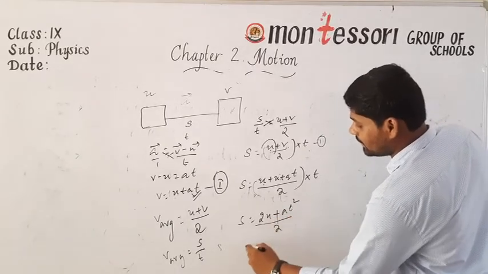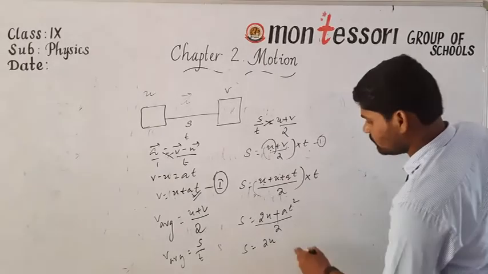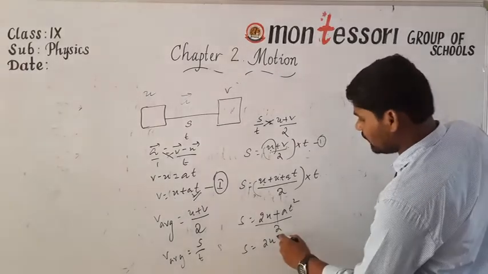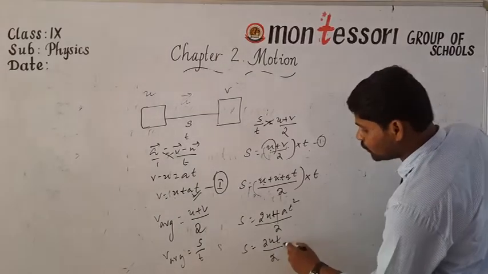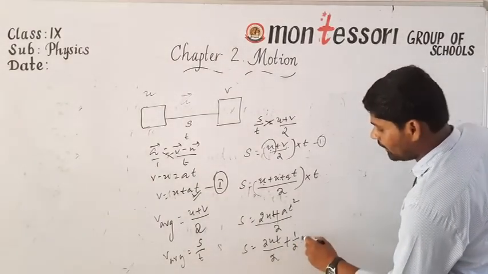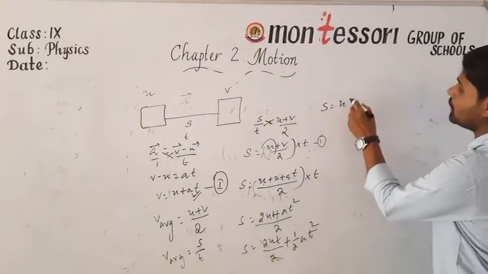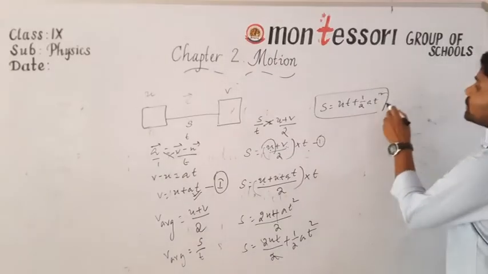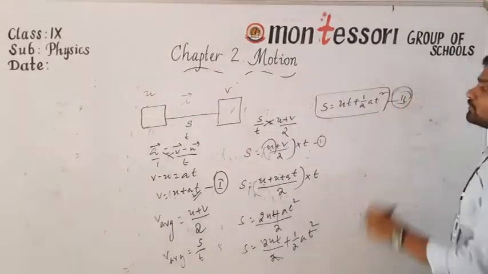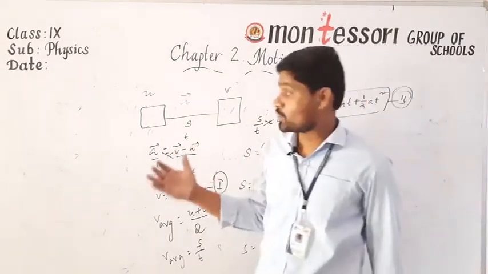If you split, s is equal to (2u t plus at square) by 2, which is 2ut by 2 plus half at square. The 2 cancels here, right? Then s is equal to ut plus half at square. So this is the second equation of motion.